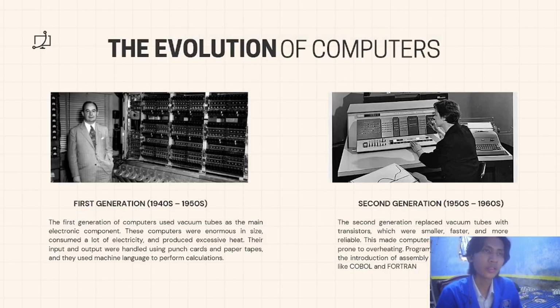COBOL, Common Business-Oriented Language, was designed for business, finance, and administrative systems. And then Fortran, Formula Translation, was designed for science, engineering, and mathematical computation.